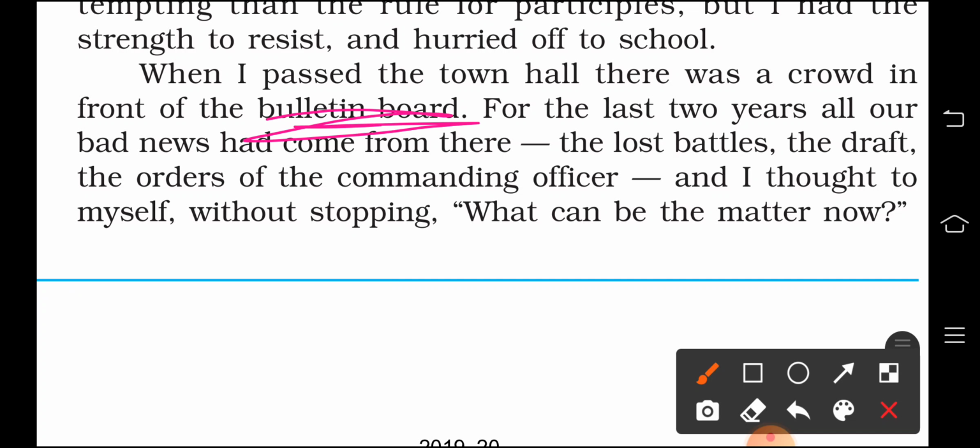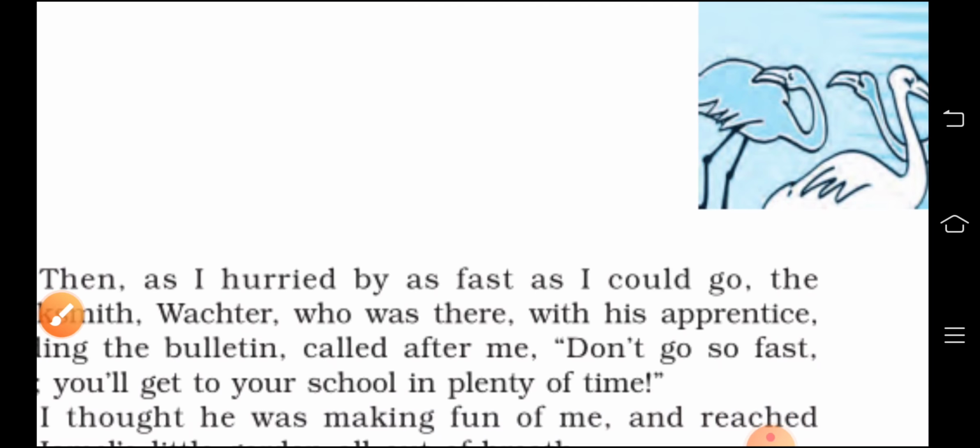And French kept on walking towards the school without stopping. I thought to myself, without stopping, what can be the matter now? He didn't stop on the way, and he talked to himself, that what could be the matter now, right? So when we go to the next page, let's see.